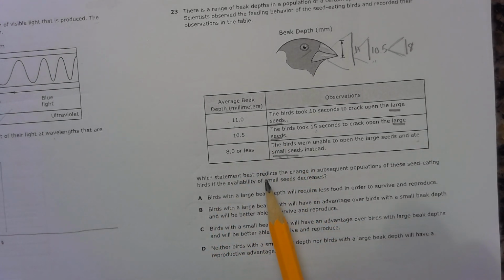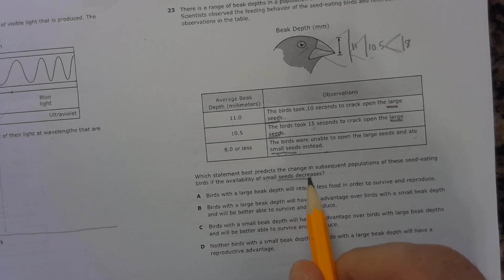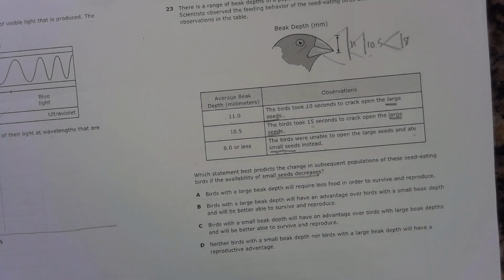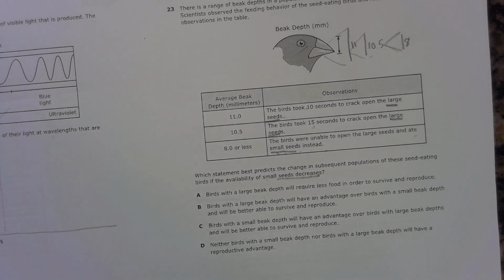So which statement best predicts the change in subsequent populations of these seed-eating birds if the availability of small seeds decreases? Okay, so small seeds goes down. So what they're saying is kind of like we did that whole peppered moth study when the trees changed colors. Well, in this particular case, the small seeds were disappearing. There weren't as many of them.